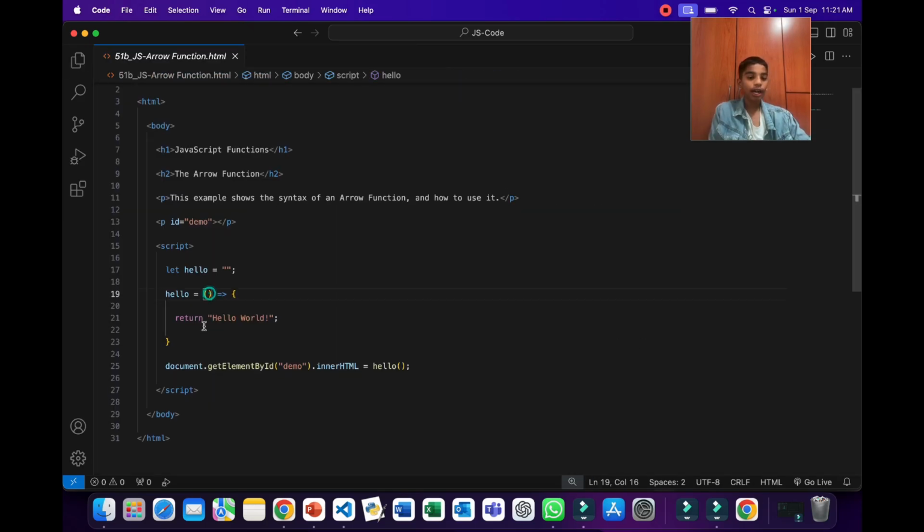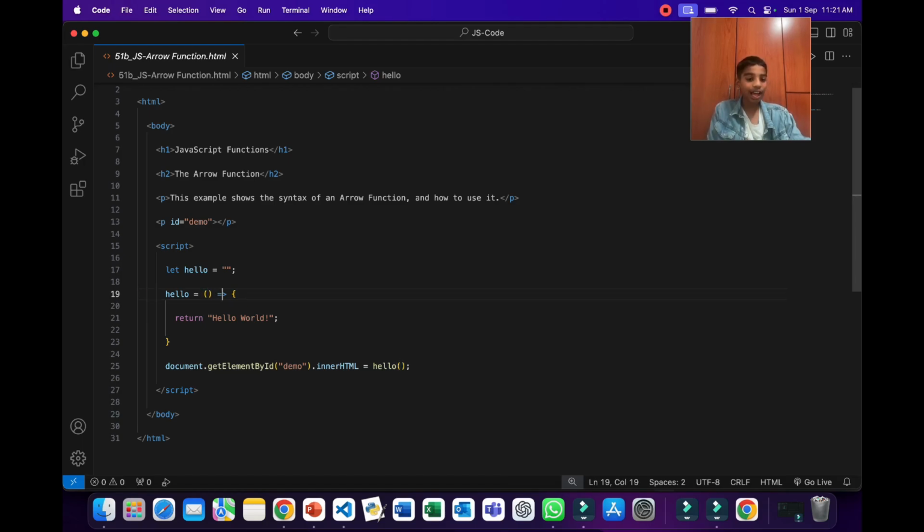So now here's an example of us using the arrow function. We have first declared a variable called hello and given it the value of an empty string. Then we have reassigned the variable hello to an arrow function. This arrow function doesn't have any parameters, so we just leave it as this over here.